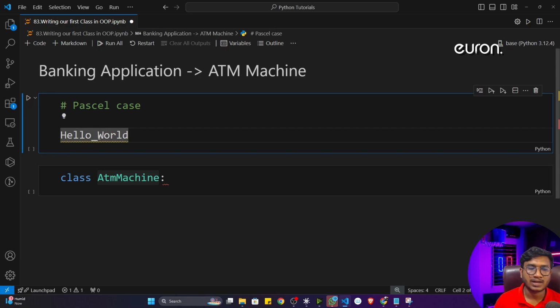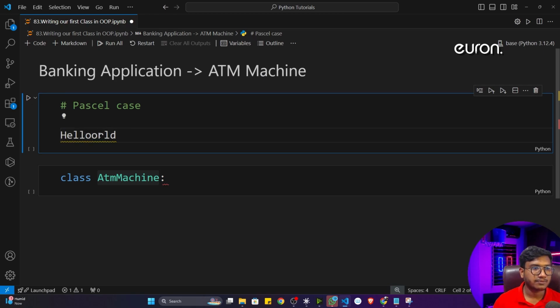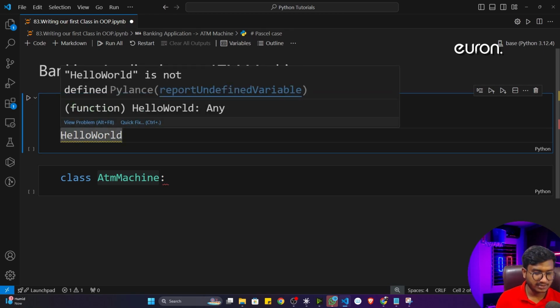Whenever you are writing any kind of class name, there's no need to use any underscore or hyphen sign. Pascal case means if you want to take a name that contains multiple words, you have to write them together, and whenever you start the second word, you have to take its first character in uppercase. This is called Pascal case.